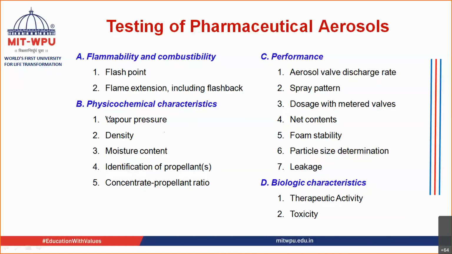We are going to talk about the physico-chemical characteristics of your aerosol product, which involves the vapor pressure test and the density. We are going to talk about the moisture content present inside the aerosol. We are going to see how you carry out the identification of your propellants, and how you carry out the concentrate propellant ratio.